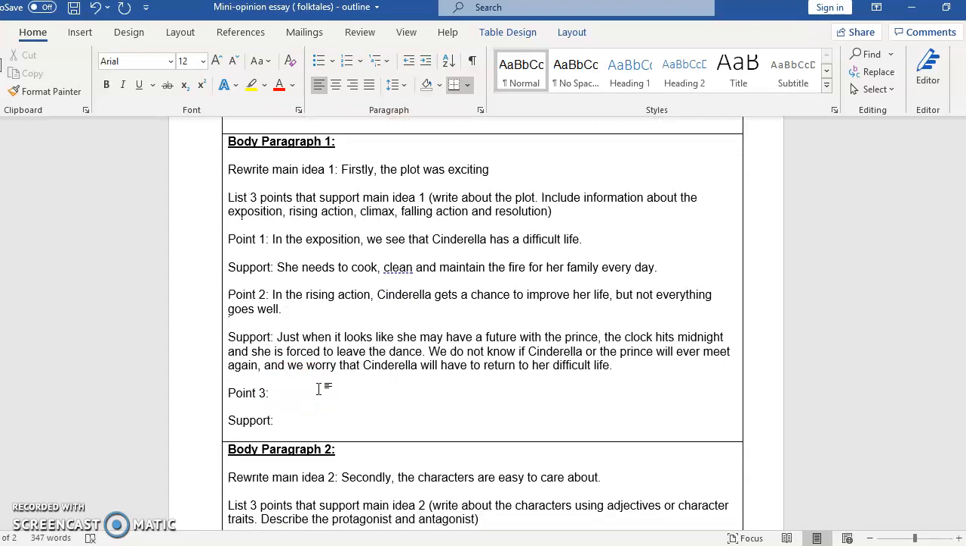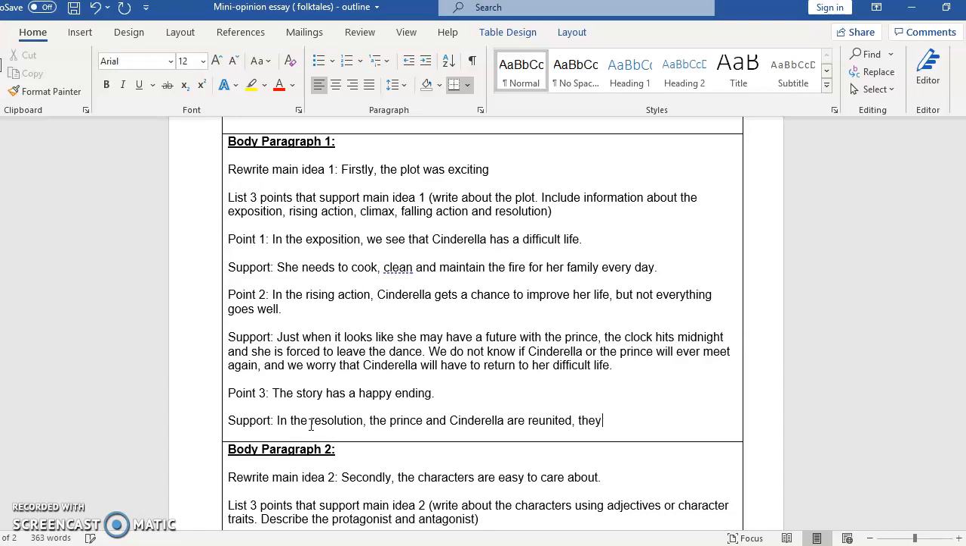Okay, and then point number 3, we can say that I'm not going to use a transition word yet. I'm going to say the story ends well. Okay, or we could say the story has a happy ending. Maybe let's just say that. Has a happy ending. So in the resolution, the prince and Cinderella are reunited.